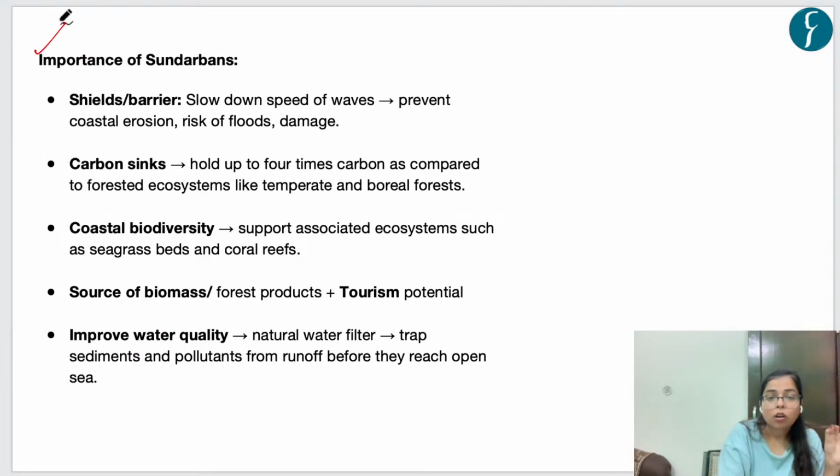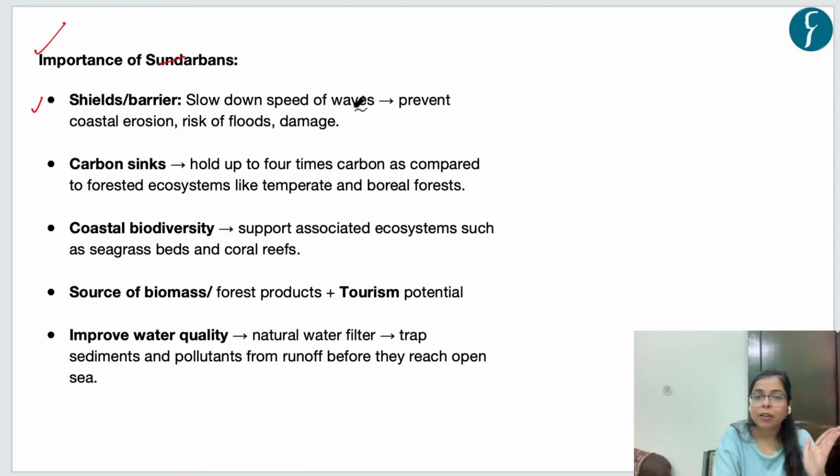Now let's talk about that. What is the importance of mangroves? Okay, not Sundarbans. What is the importance of mangroves? Now the first importance is that, as we saw, mangroves have an extensive root system, right? So these mangroves act as a shield or barrier to slow down the speed of waves.